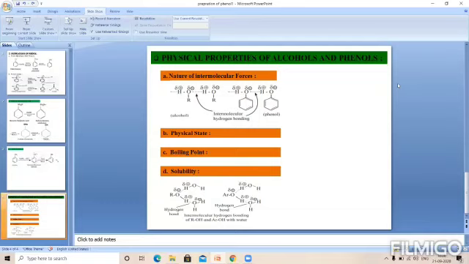As branching increases, the intermolecular force of attraction becomes weaker, and the boiling point decreases. If we see the structure of n-butyl alcohol, it has the highest boiling point because it has a straight chain. And if we take tertiary butyl alcohol, it is a branched compound, and that's why it has the lowest boiling point of 83 degrees centigrade. Isobutyl alcohol is a primary alcohol, and hence its boiling point is higher than that of secondary butyl alcohol. So such a type of comparison may be asked in the examination.